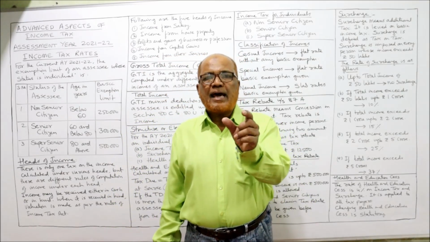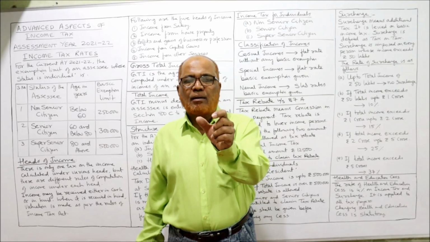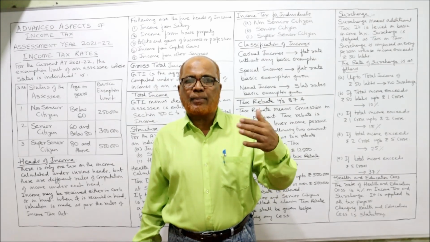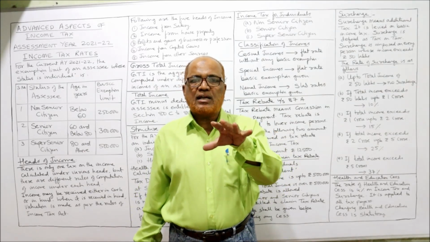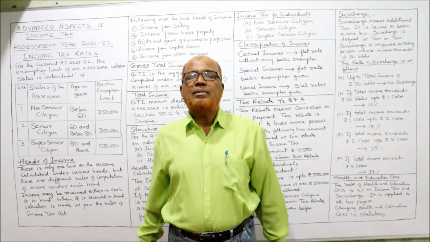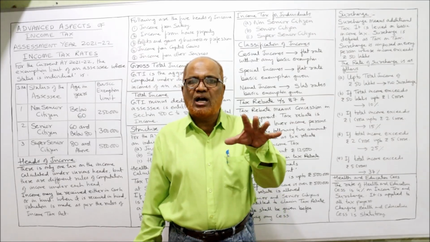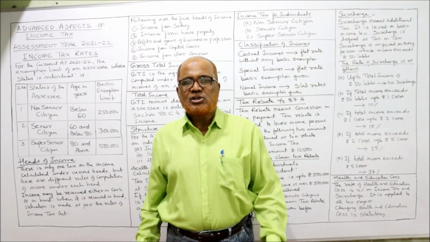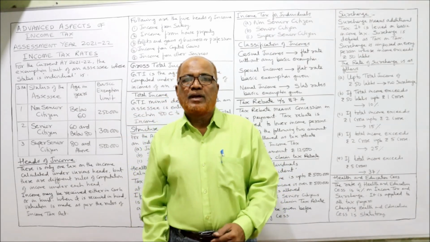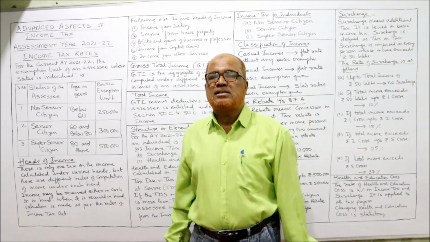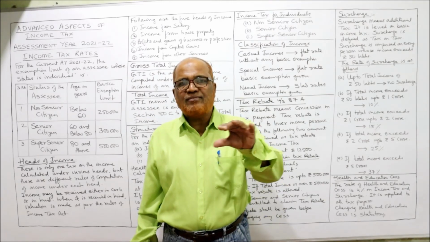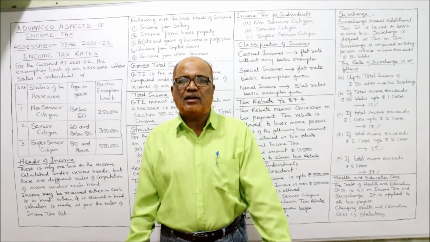First of all, income tax is a tax on the income of a person. The person means an individual, a firm, a company, etc. But our discussion here is confined only to individuals. In India, we have the Income Tax Act 1961 which governs the subject of income tax. It says every person has to pay income tax on his income if his income exceeds the basic exemption limit. The Income Tax Act has specified the basic exemption limit for every year.